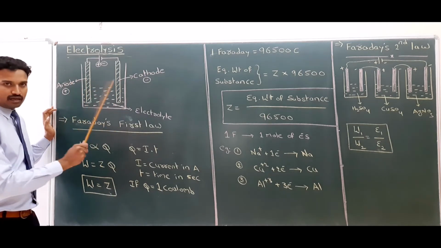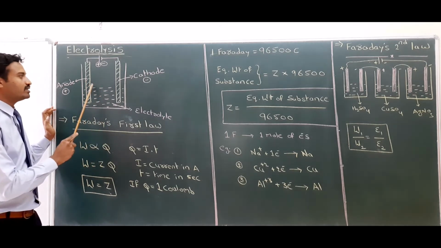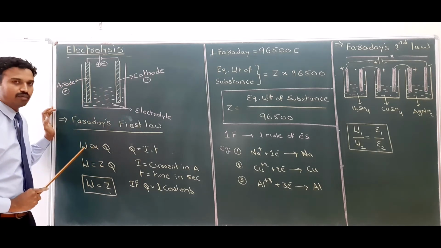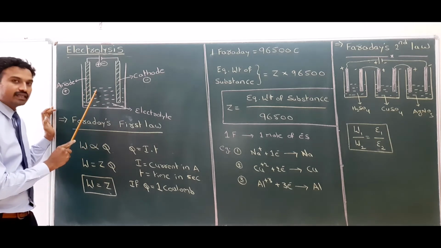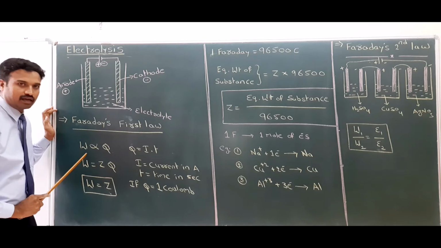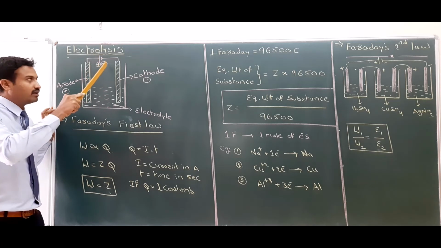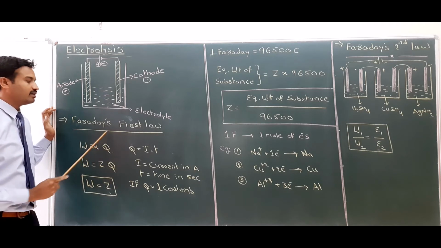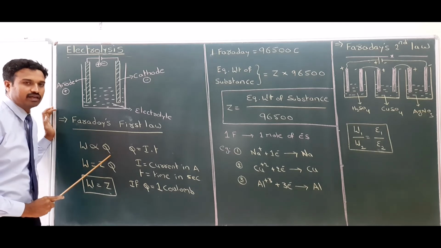During electrolysis, substance will be deposited or evolved. Deposited means a solid substance will deposit; a gaseous substance will evolve. The mass, or weight, of the substance deposited or evolved is directly proportional to the quantity of current. Whatever quantity of current we pass, an equal proportion of substance will be deposited. That is called Faraday's first law: the mass of the substance deposited or evolved is directly proportional to the quantity of current.